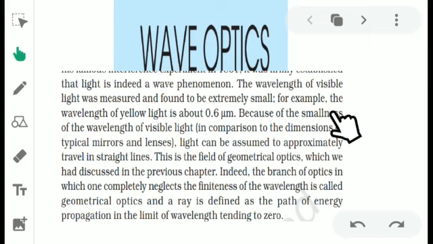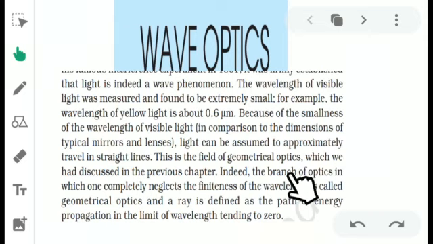So when light is incident on lenses and mirrors, it does not bend around them, and we consider that light travels in a straight line. This is the basic concept of geometrical optics.